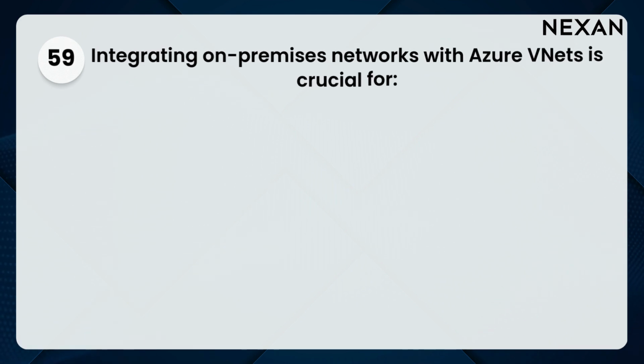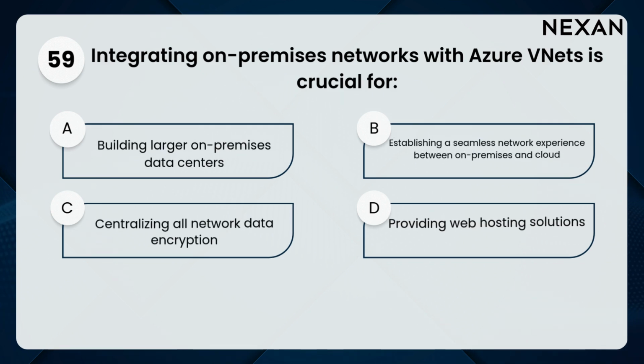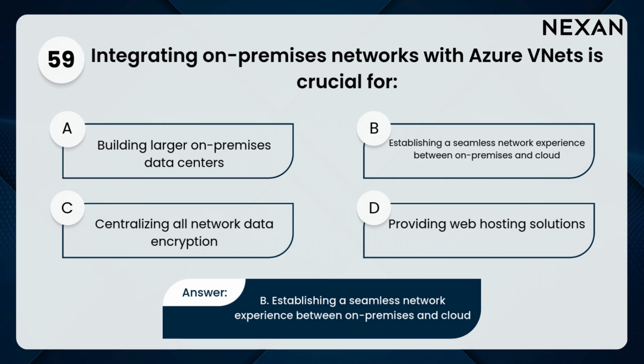59. Integrating on-premises networks with Azure VNets is crucial for A. Building larger on-premises data centers, B. Establishing a seamless network experience between on-premises and cloud, C. Centralizing all network data encryption, D. Providing web hosting solutions. Answer: B. Establishing a seamless network experience between on-premises and cloud.